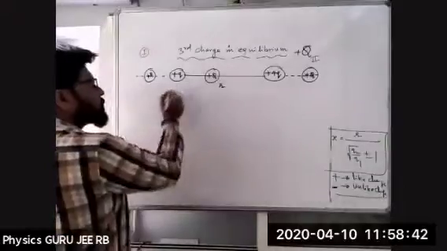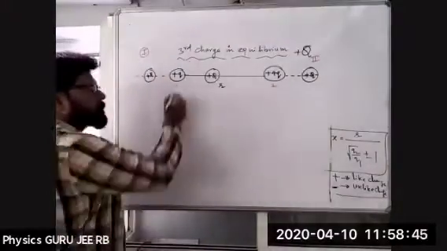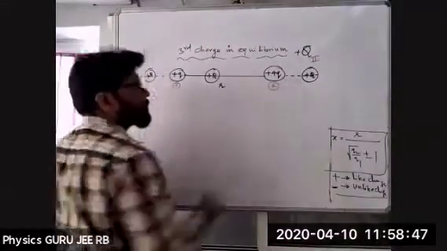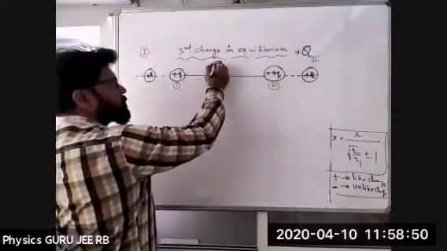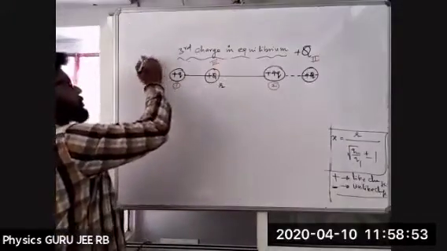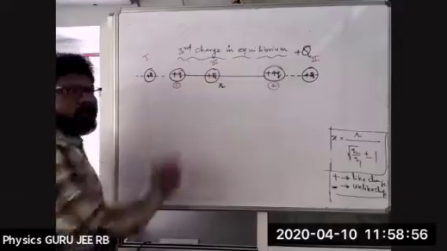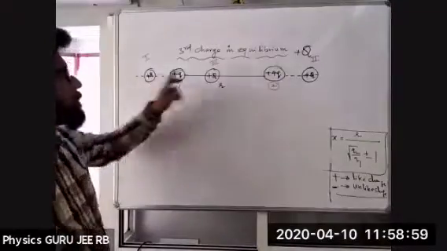Let me give names for these: this is the first charge, second charge, and first, second and third position.